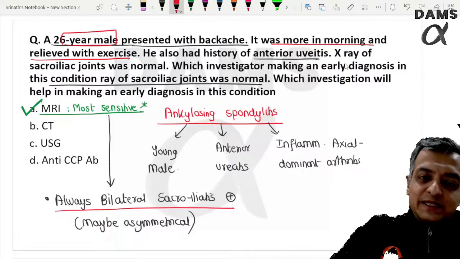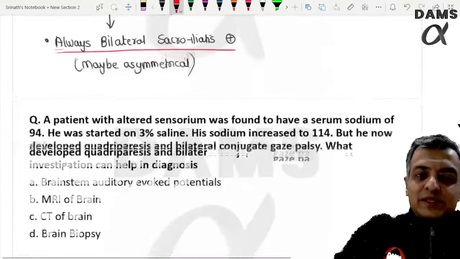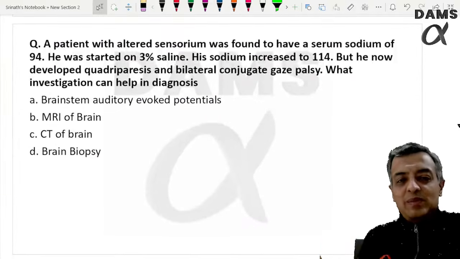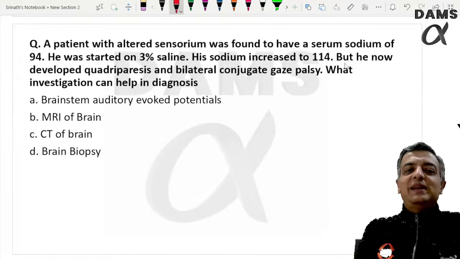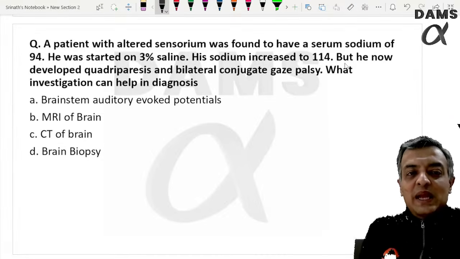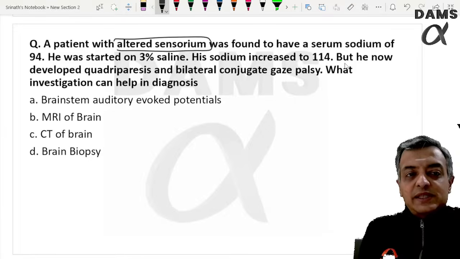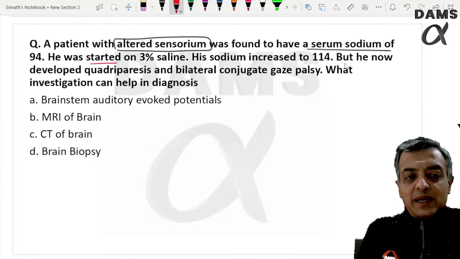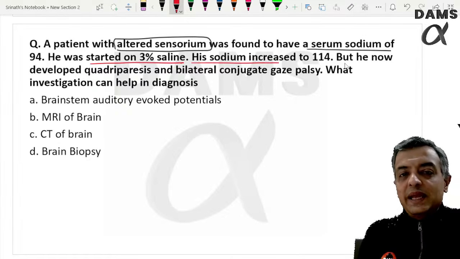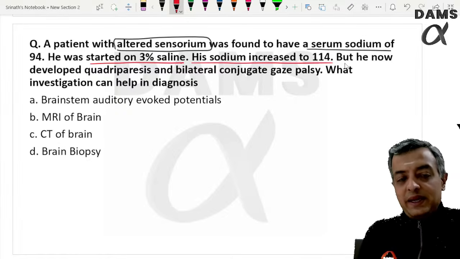So I was a little disappointed that nephrology questions were a little less in this exam, but chalo koi baat nahi. We have to be satisfied with what we get.